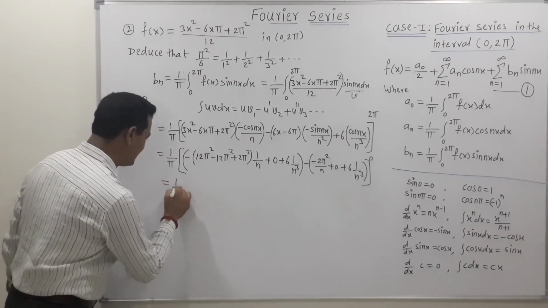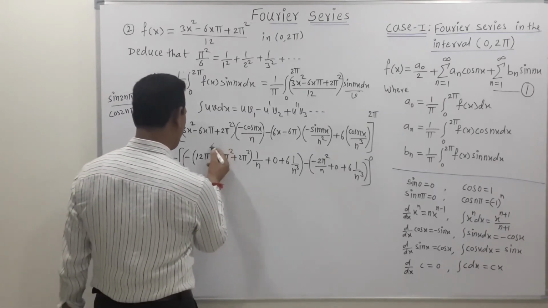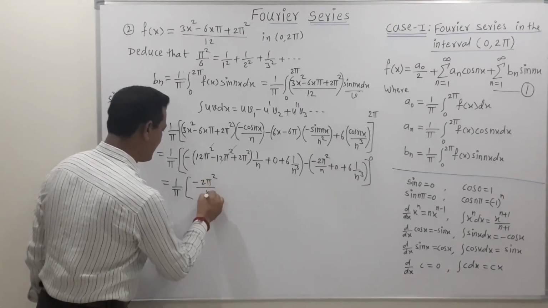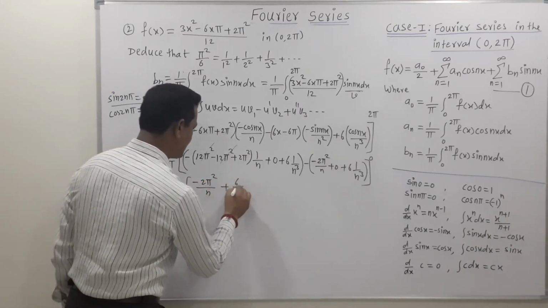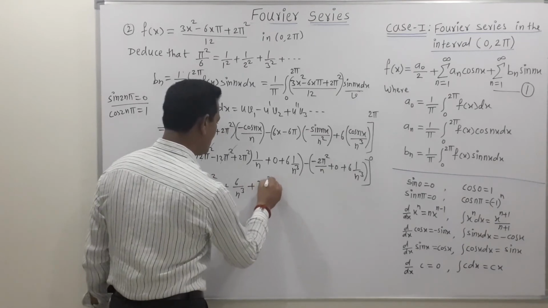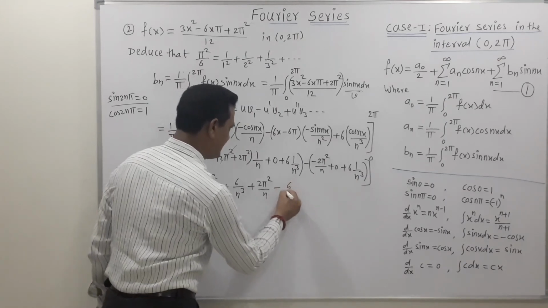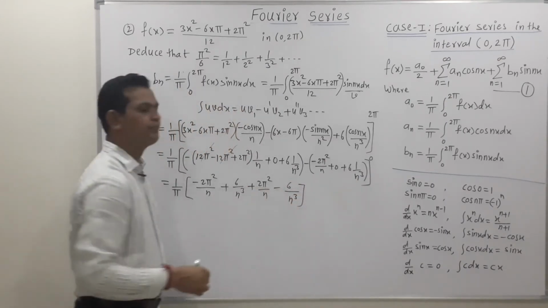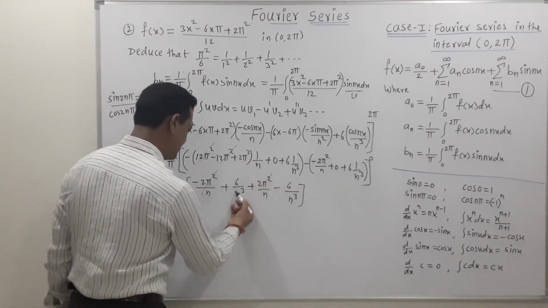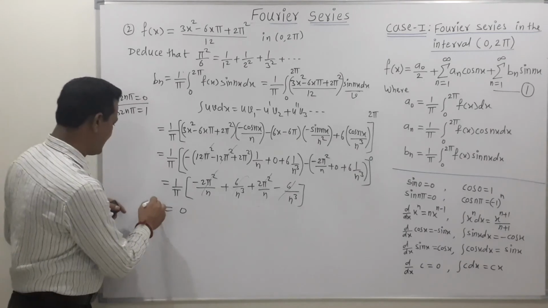Now once again simplify this, we get 1 upon π. Then if we simplify this, this term will get cancelled. So we get minus 2π²/n, then plus 6/n³, then this minus minus becomes plus 2π²/n. Again because of this minus sign, this sign will get changed. This is minus 6/n³. So friends, in this way we get the simplification of this term. Now this term and this term will get cancelled, this term and this term will get cancelled, and we reach the final answer of b_n as 0.